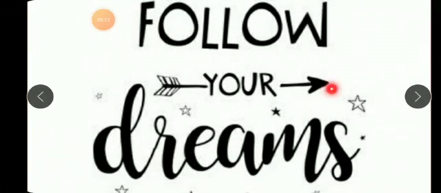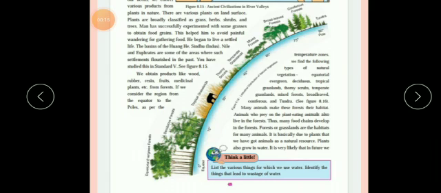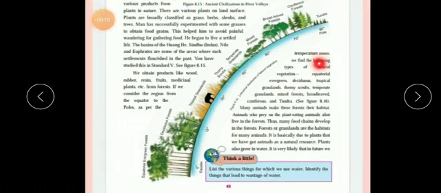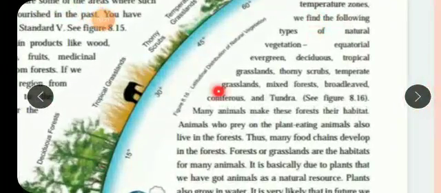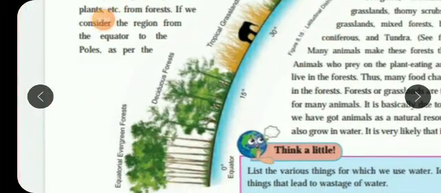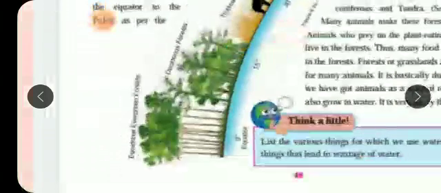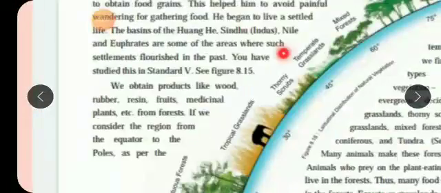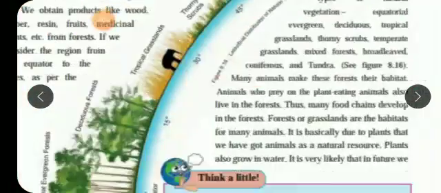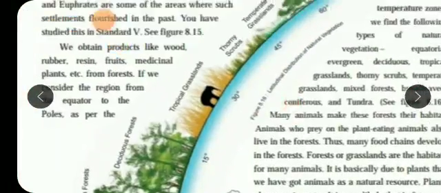Let's continue with our lesson number 8, which we have already started, isn't it? All natural resources. Today, in the last geography period, we saw the uses of forest, that is, uses of plants. You get so many things from the plants, like food, fruits, medicines, wood, rubber, resin.